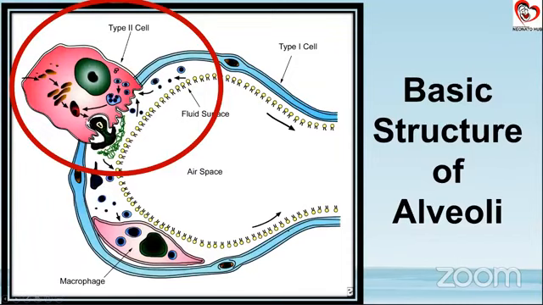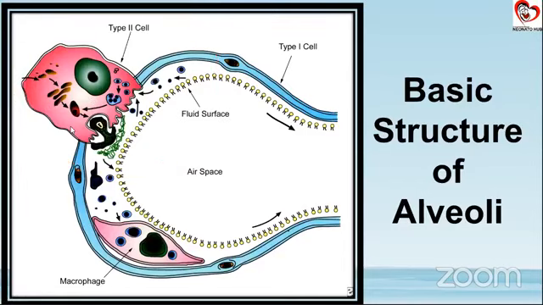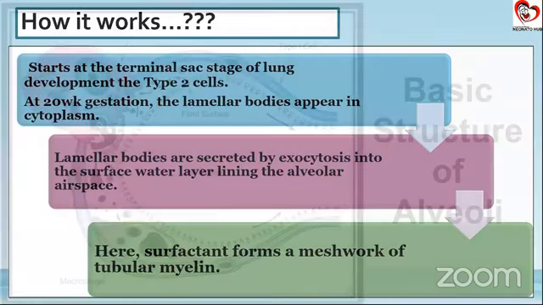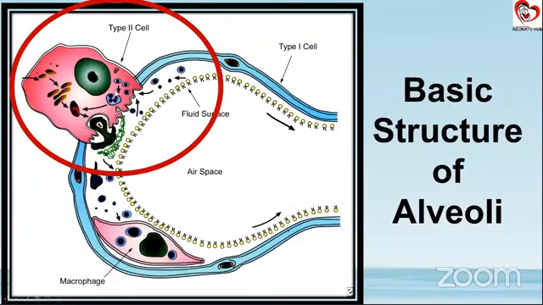As you can see, this is the type 2 pneumocyte which we are talking about. And the type 1 pneumocyte, as I said, helps in the structural and the metabolic part of the alveolar formation. In type 2 pneumocytes, as you can see, there are these lamellar bodies which are forming inside it. The lamellar bodies enter this space through exocytosis. Here they form the surfactant, which occurs like a mesh, and this is the surfactant after it spreads out. So it has the hydrophilic head and the hydrophobic tail that we talked about.